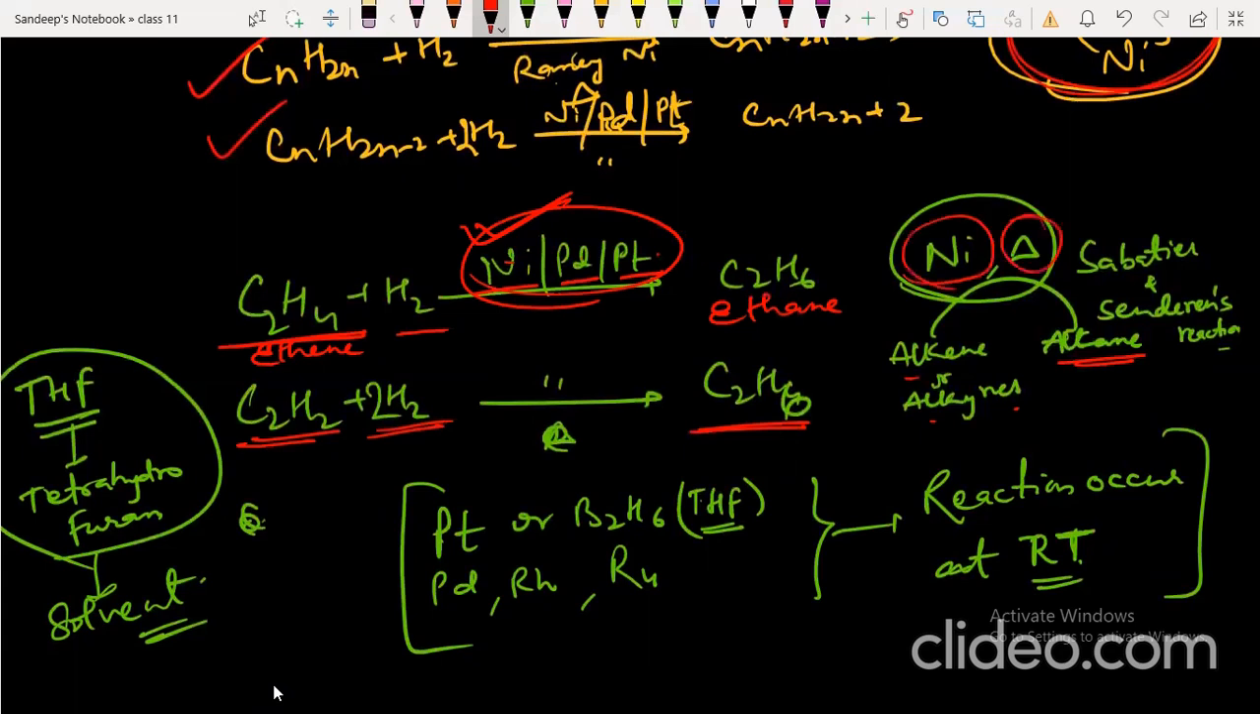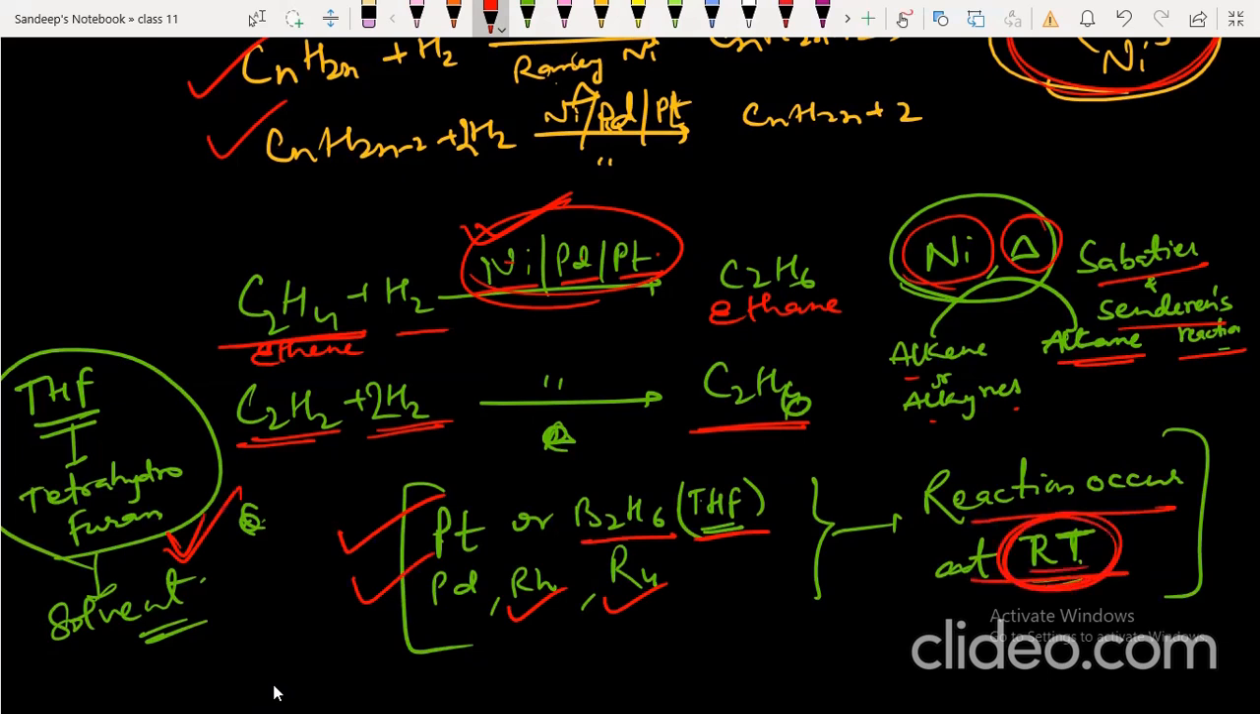With platinum, palladium, rhodium, ruthenium, or diborane in tetrahydrofuran, the reaction occurs at room temperature. Tetrahydrofuran is a solvent.